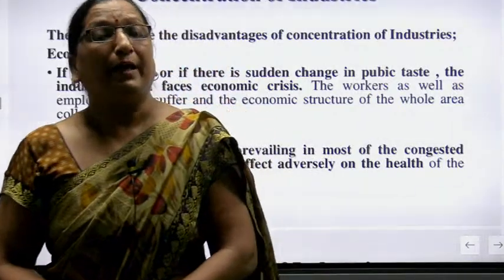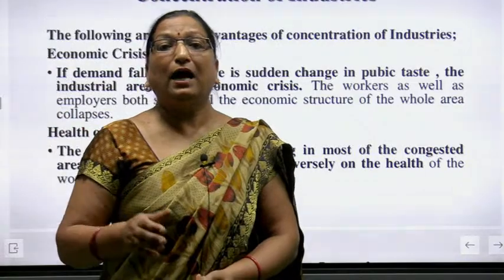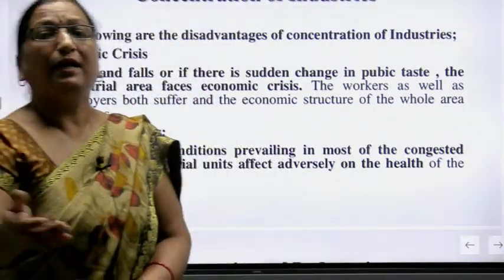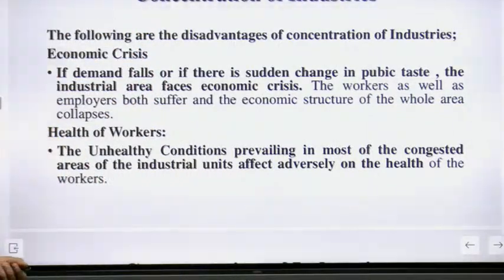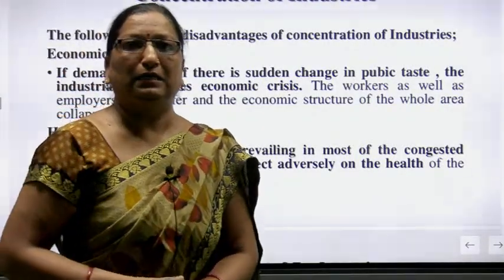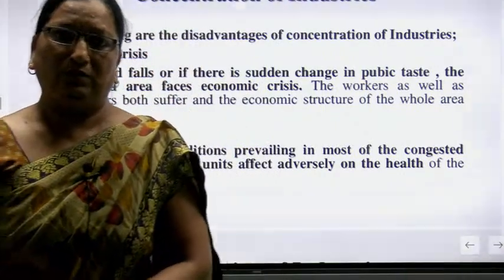The working capacity of your worker is down. He can't do work. अगर हम किसी अपने वर्कर की उसकी हेल्थ अच्छी नहीं है तो he can't do the work. So it is very disadvantageous, for example, if your industrial area is not near the town, what will happen?